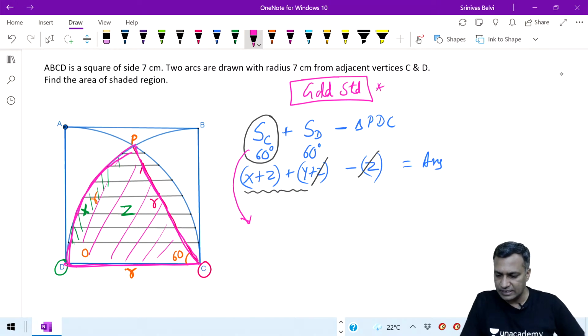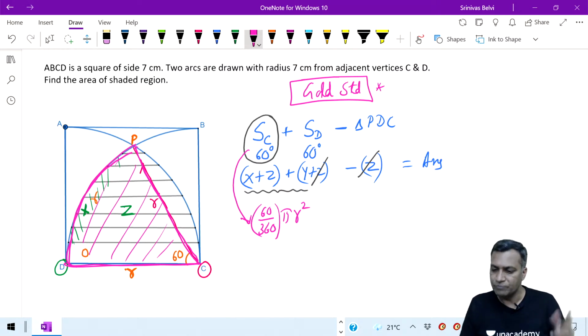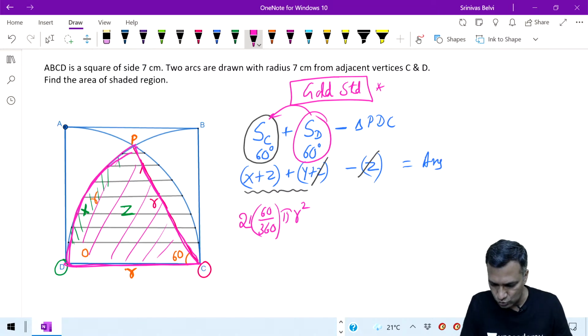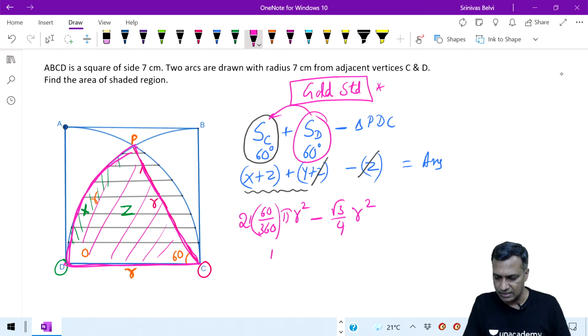So what do I do here? 60 divided by 360, which is nothing but 1 by 6. Of course, we all know that, but let me write it nevertheless. 60 divided by 360 times pi r square, right? That is what you write there, pi r square. How many times? 2 times. Why? Because this is also the same as this. Therefore, this is 2 times this minus the area of the right angle triangle, which is root 3 by 4 times r square, because the side is nothing but r here. That is the area of the right angle triangle. Upon simplification, this is 1/3 of pi r square minus root 3 by 4 times r square.